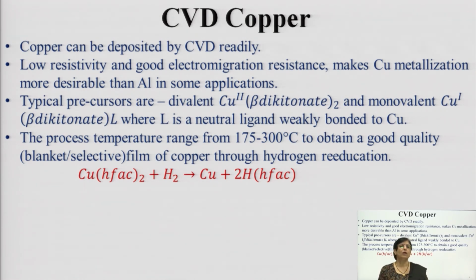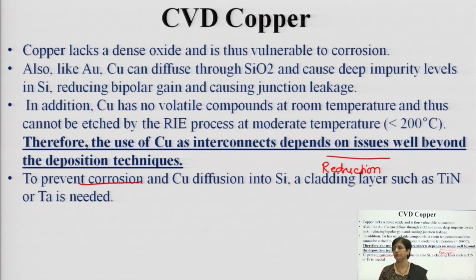The process temperature where you are depositing copper ranges from 175 to 300 degree centigrade, and to obtain a good quality blanket film, you need to deposit copper using the hydrogen reduction process. With copper as the source in the form of Cu(HFAC)2, it will get reduced and you will get deposited copper onto the surface.